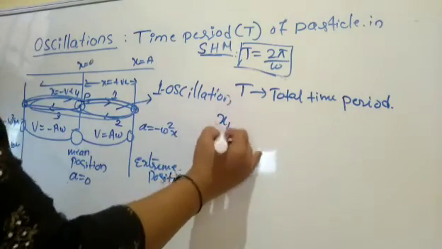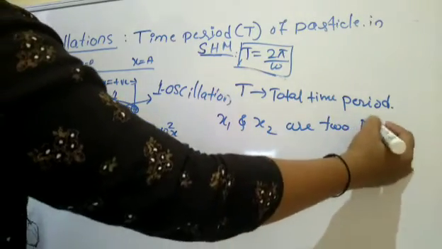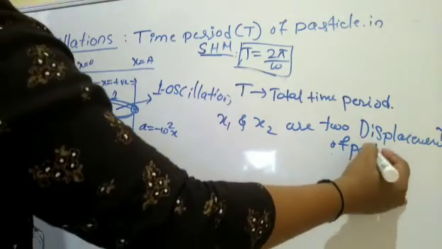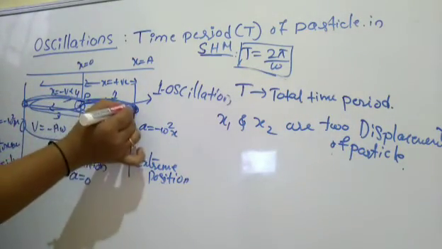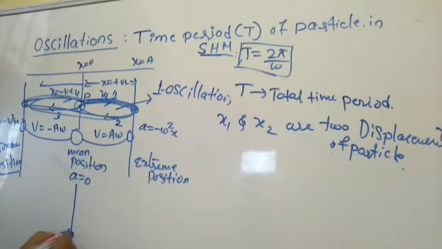So I will call x1 and x2 the two displacements of a particle. I will explain this. If a particle is moving from here to here, I will call this x1, because the particle is moving from here to here. So x is equal to 0 to x is equal to the extreme, it is moving, right? How much time will it take? I will call this t1, or else let me take it as T.